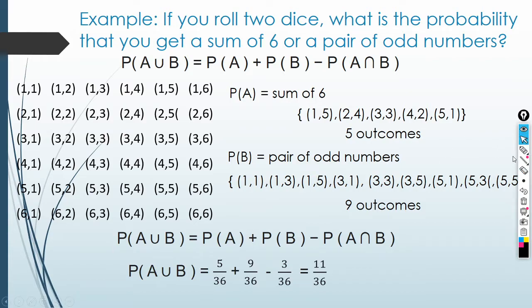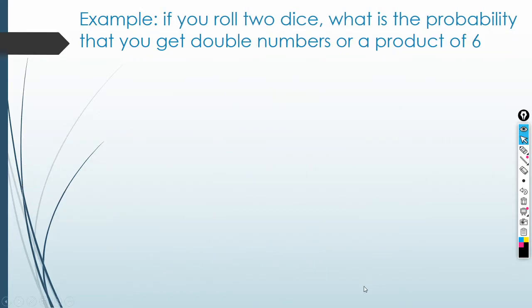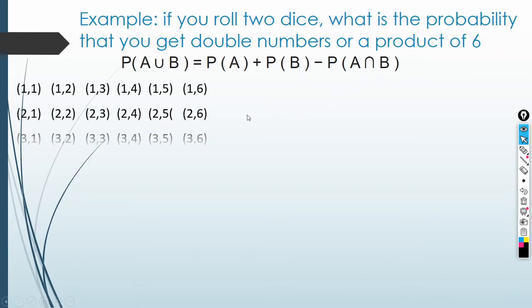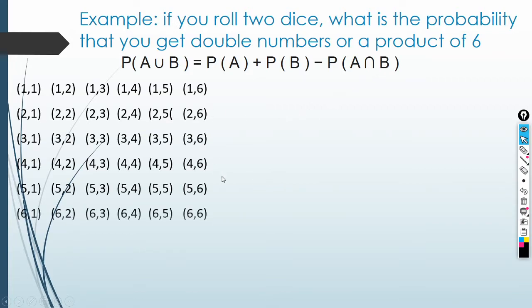Okay, next. Same question. If you roll 2 dice, what is the probability that you get double numbers or a product of 6? So, is this the formula we will use? P of A plus P of B minus P of A intersection B. Let's bring back the sample space.